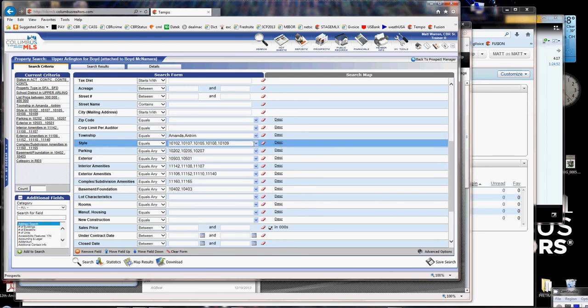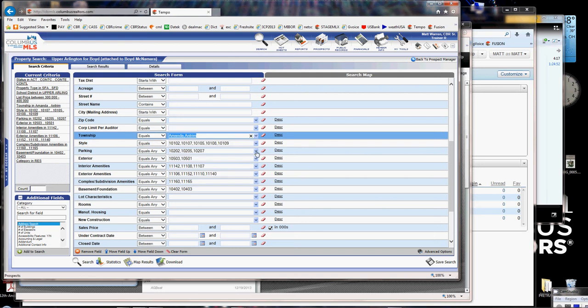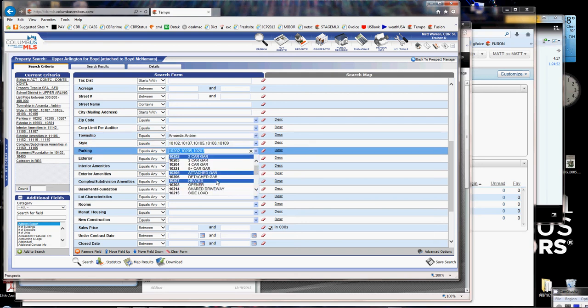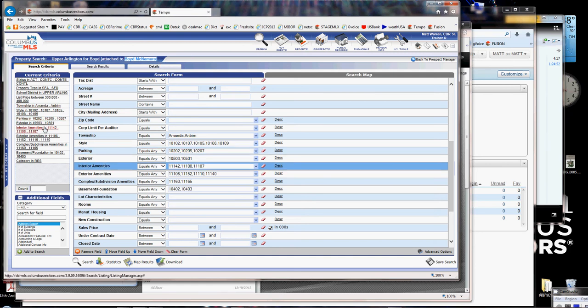The other thing you can do is just click on the down arrow right here, and you can see those descriptions, and you can write them down, and you can select all of the items in that list that are selected for this search. So you can go through longhand and just write them down. Make sure you write down the name of the search. Right up here it is, Upper Arlington for Boyd, attached to, and the client's name, Boyd McNamara. Okay, so you can go here and you can click on each one of these and jump to that section.